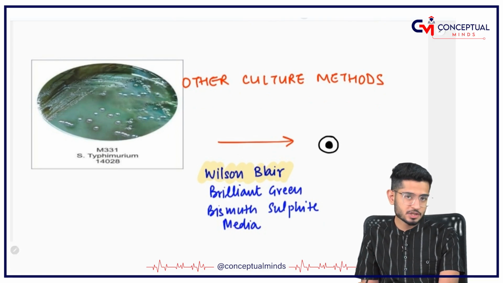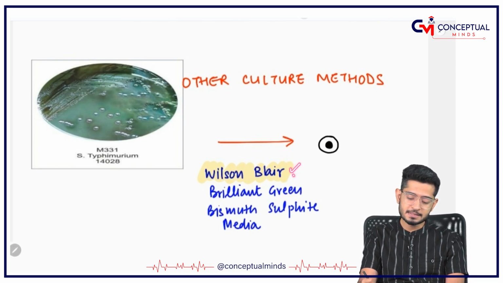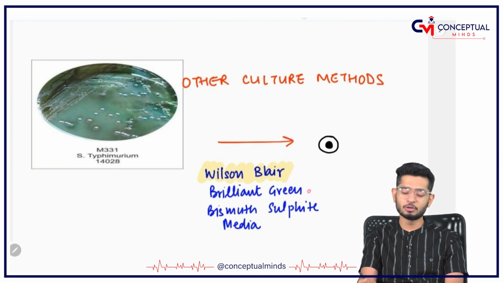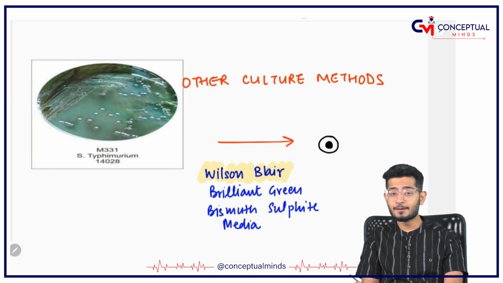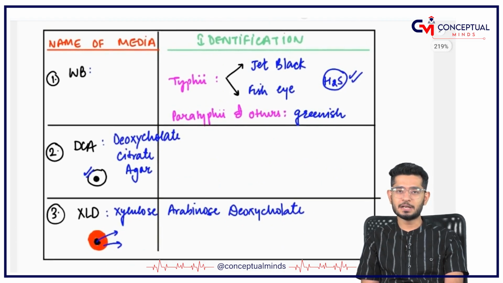Coming on to other culture methods which are very important, although I have discussed with you in general microbiology, you have got Wilson-Blair media. Although brilliant green and bismuth sulfite are also important, the most important one which you should not forget is Wilson-Blair media. And this is how you are going to identify.